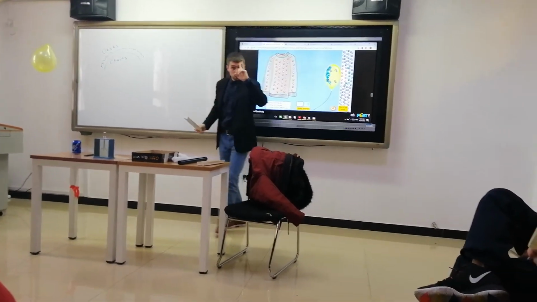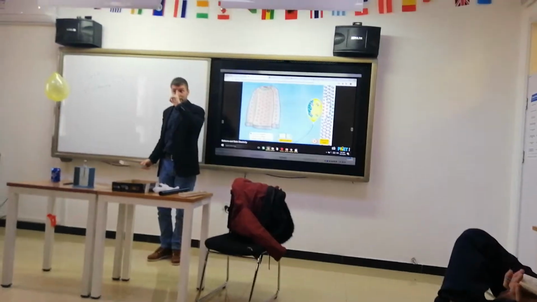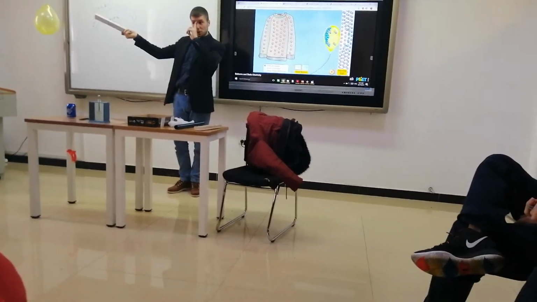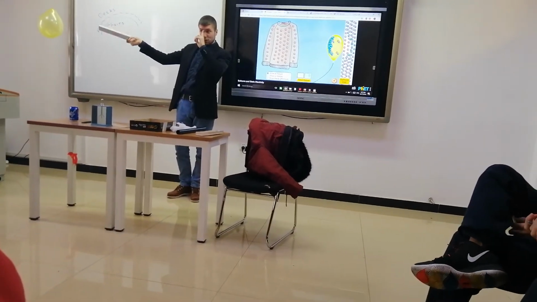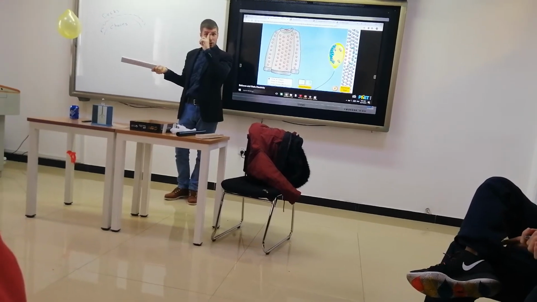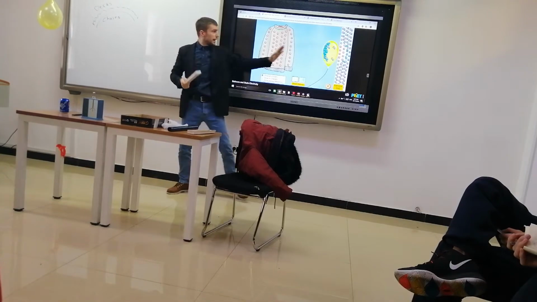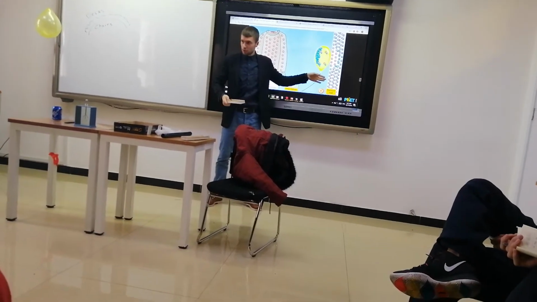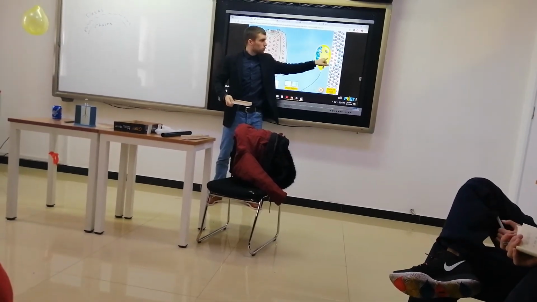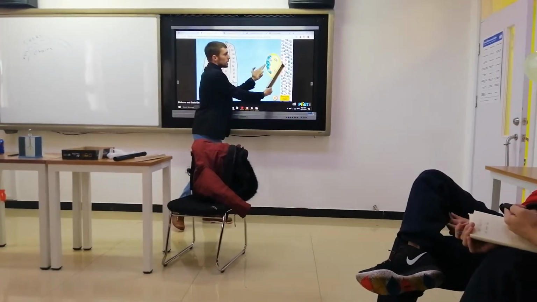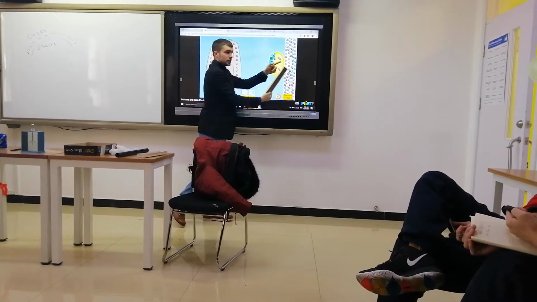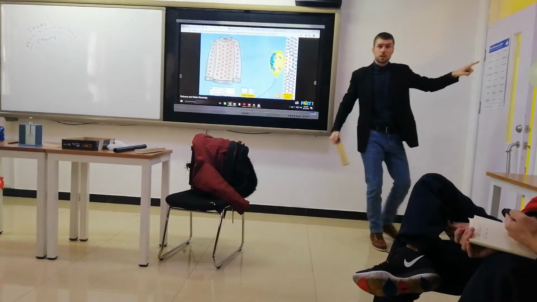So, what do we know? We know that this is a negatively charged object, for sure, right? This object has negative charge. So it will repel the negative charges in the neutral object. So this area is going to be positively charged. Therefore, opposite charges attract. That's why this balloon is here.